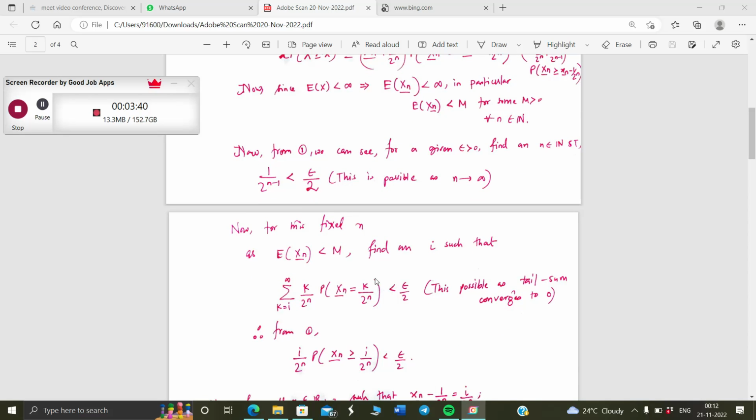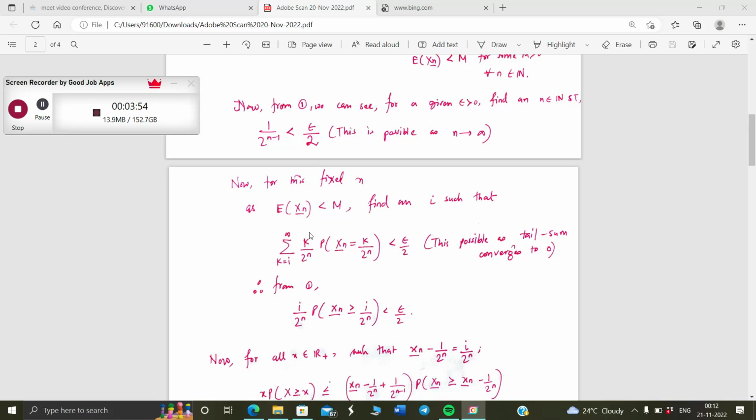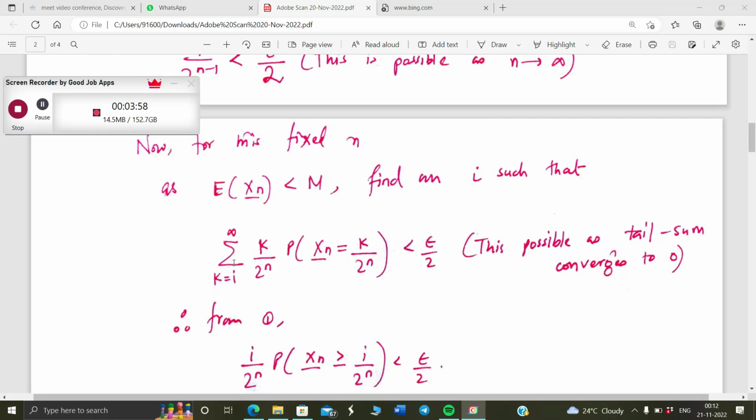And also for that particular n, since expectation of xn bar is less than m, we can find, since the tail of the expectation has to go to zero because it's a series and the series is finite, so the tail goes to zero. So we can find some I basically from where the tail goes to zero. This gives the result that there must be some I from which summation I to infinity k by 2 to the power n probability xn bar is equal to k by 2 to the power n must be less than epsilon by 2.